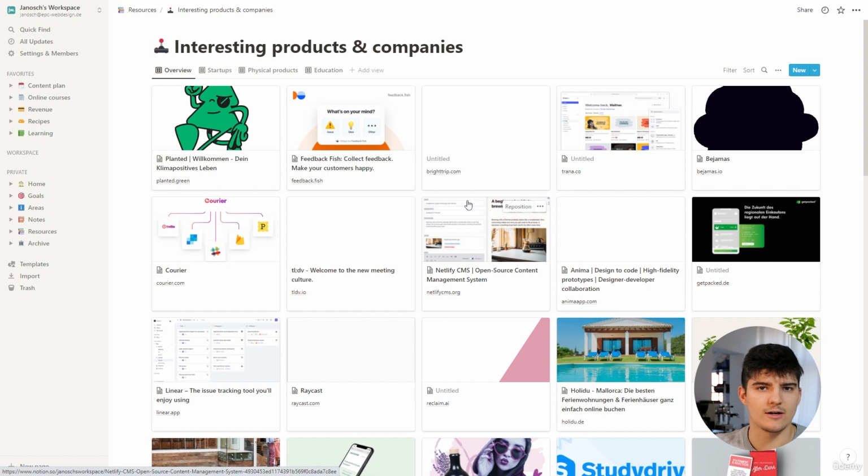Another database that I have in here is my interesting products and companies database. I'm really into startups and technology, so I have this database full of different startups, software tools, products, and so on that I find very interesting or that I want to learn more about in the future. I collect them in one place so that I do not forget them when I come across them, like on Twitter or so, to keep them in one central place.